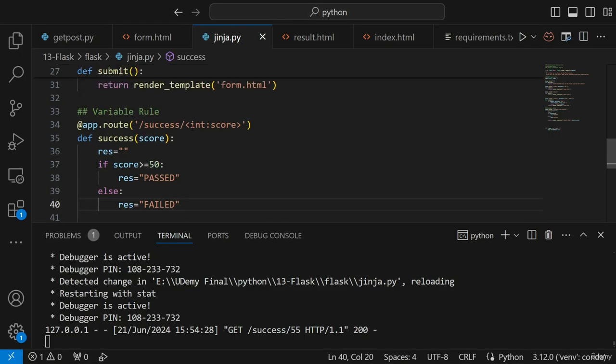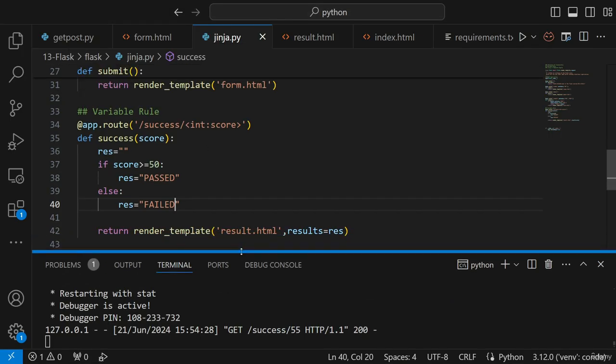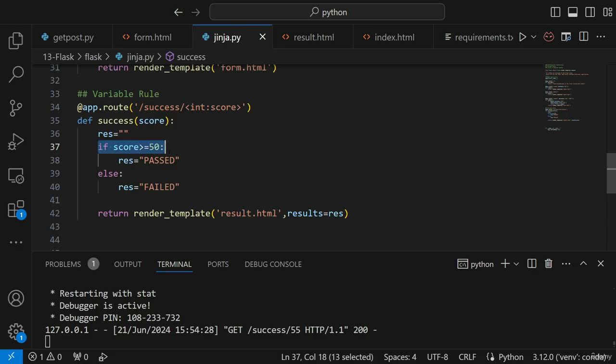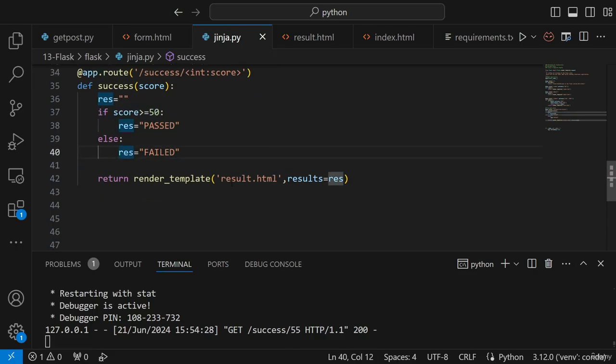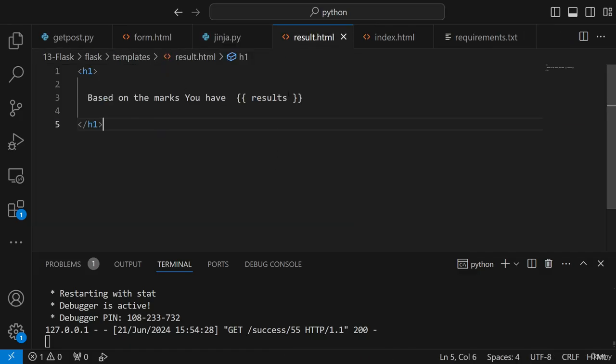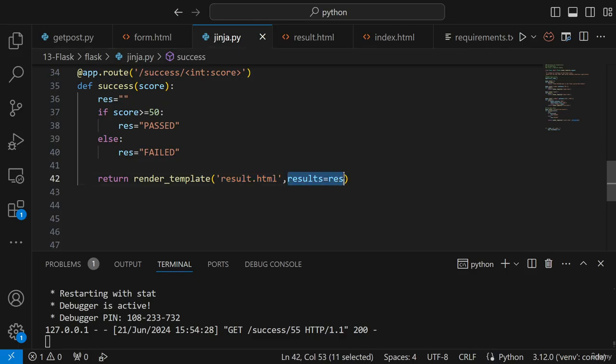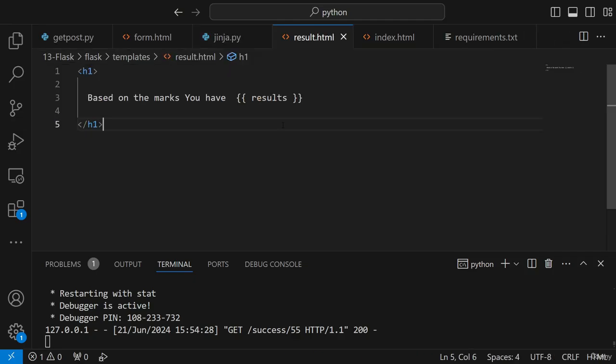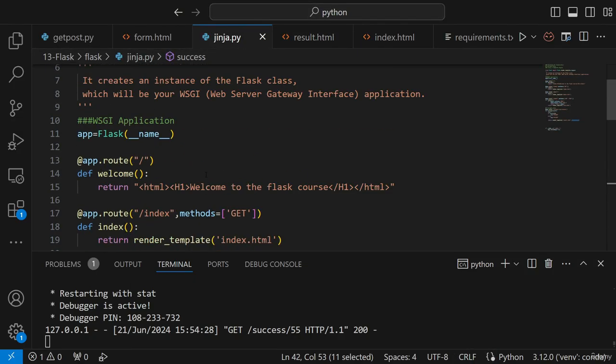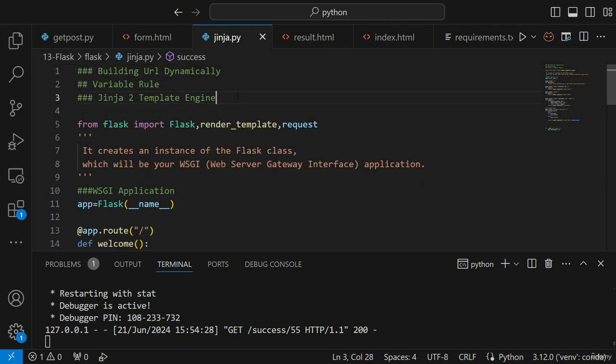Now what has actually happened? When I gave 55 marks over here, it compared this, then it saw the result variable over here. Then with the help of render_template, we redirected to the result.html, and result.html is nothing but this specific part, right? There we created one additional variable which acts like a data source, because it has some value, and that same value is getting displayed over here. Now this is about the Jinja 2 template engine.